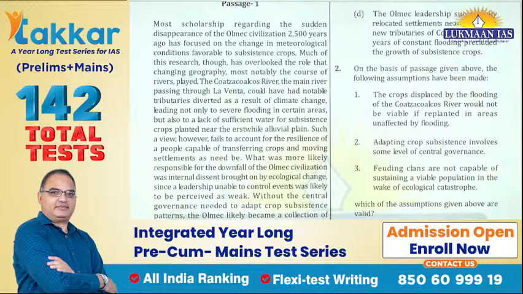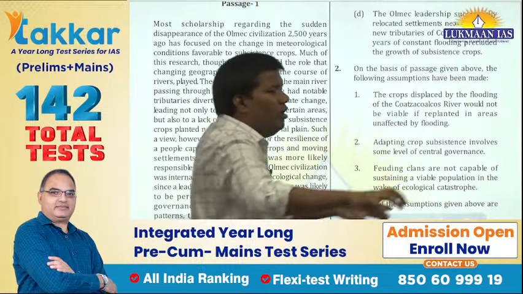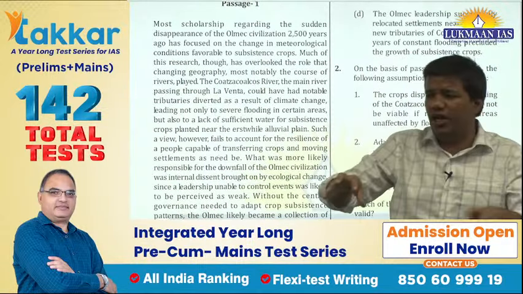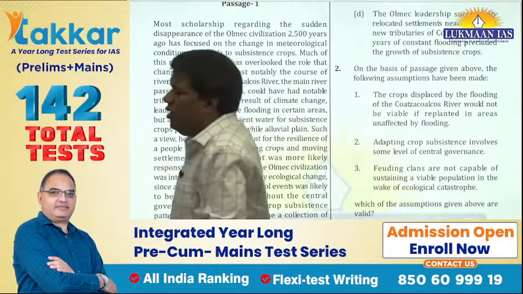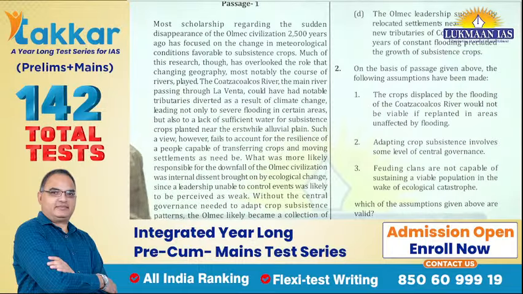So the same thought he is trying to convey here. In the last line, he said, without the central governance needed to adapt crop subsistence pattern, the Olmec likely became a collection of feuding clans. So if there is no central governance, people will fight among themselves, the clans, and this is the main thought.